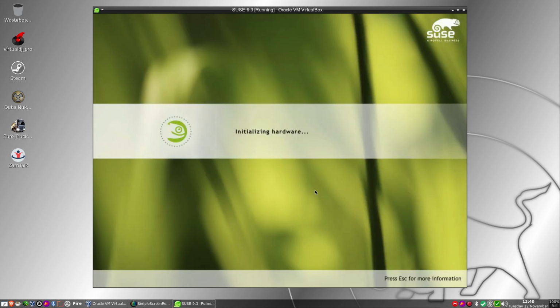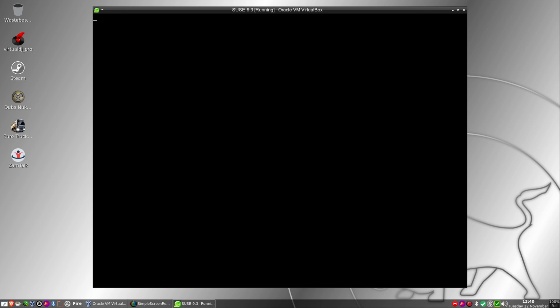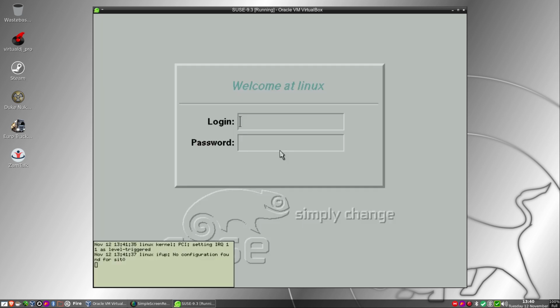Sorry about this lads, but it's my first time installing SUSE on a virtual machine. So yeah, I knew I was going to be in for a little bit of trouble. Oh dear.